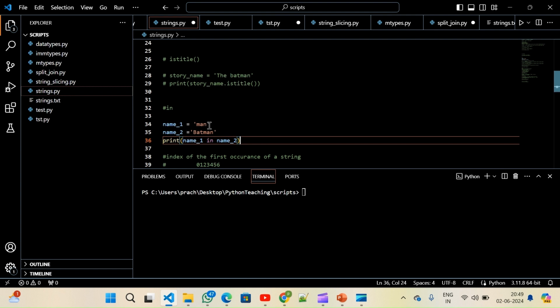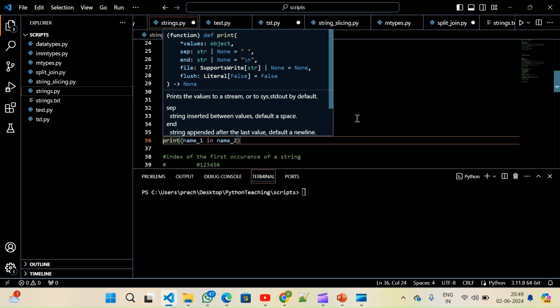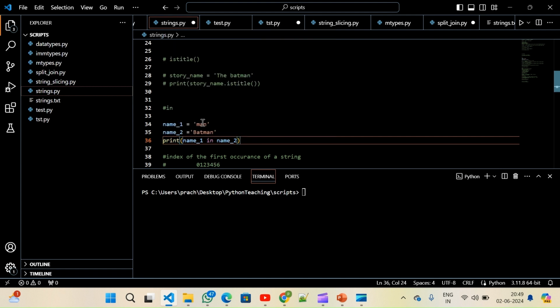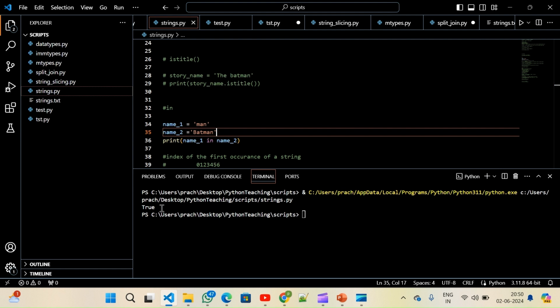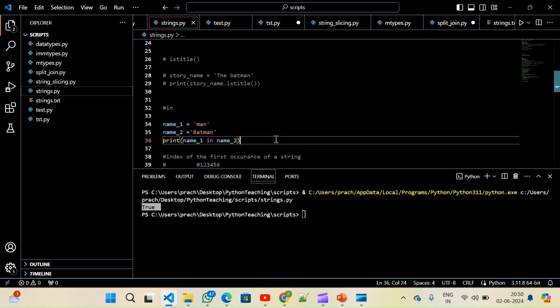See, name one is man, name two is Batman. You want to check if man is in Batman. It's there, right? If you see, man is there. Name one value, which is man, is inside Batman. How do we do that? We use in. Print name one in name two. Let me execute this. True. Same as in, it also results in a boolean value, true or false.